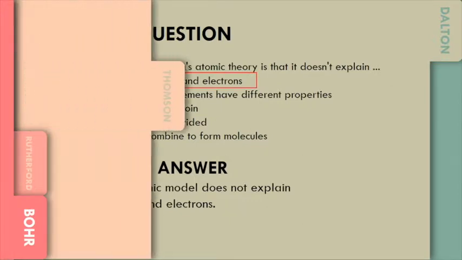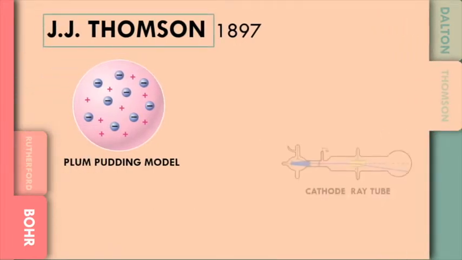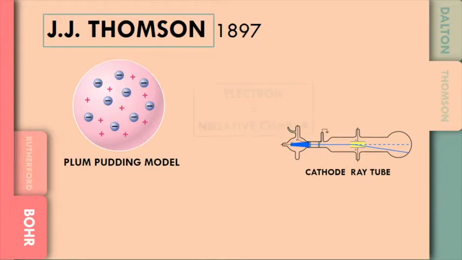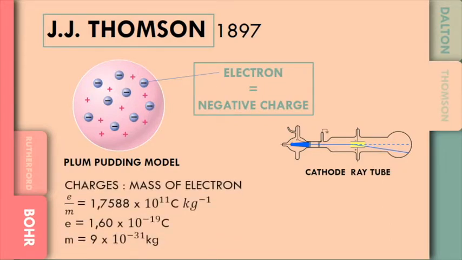J.J. Thomson theory. He discovered the electron by using the cathode ray tube, and he knew that electrons could be emitted from matter. He proposed that atoms consist of small negative electrons embedded in a massive positive sphere. The electrons were like currents in a plum pudding. That's why it is called the plum pudding model of atom. Moreover, he made a calculation between the charges of electron and mass of electron.